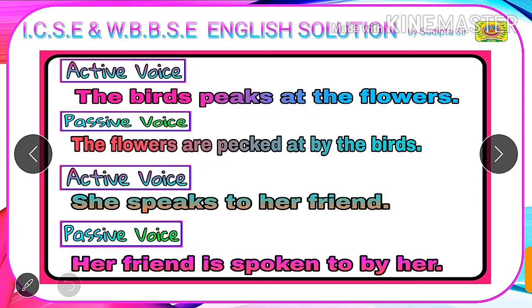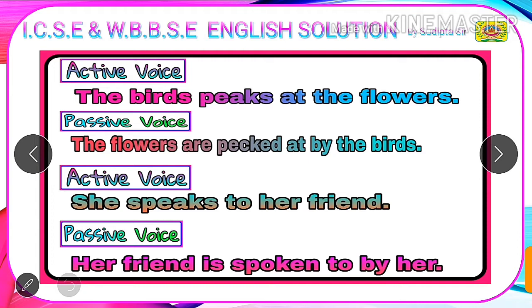Students, if you can remember, in assertive sentences, we used to follow 4 steps for converting active voice into passive voice. They were: number 1, swap the subject and object. Number 2, choose the to be form of the given verb, and it should be according to our new subject. Number 3, write the V3 form or past participle form of the main verb.